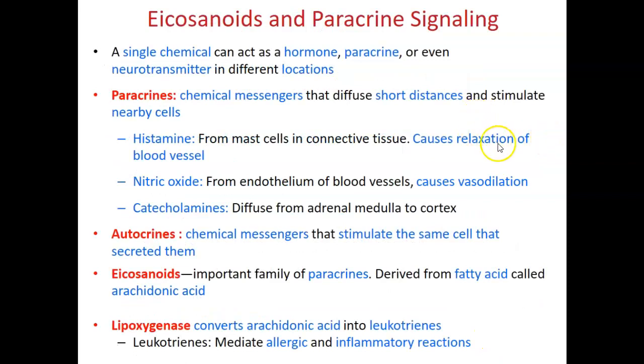In addition to hormones and neurotransmitters, there are some chemicals that can function as a hormone. For example, paracrines. Those are chemical messengers that can diffuse short distances and stimulate nearby cells. For example, molecules like histamine, nitric oxide, and catecholamines can affect different types of tissue. Histamine from the mast cells in the connective tissue can cause the relaxation of blood vessels. Nitric oxide from the endothelium of the blood vessels can cause vasodilation. Catecholamines diffuse from the adrenal medulla to the cortex.